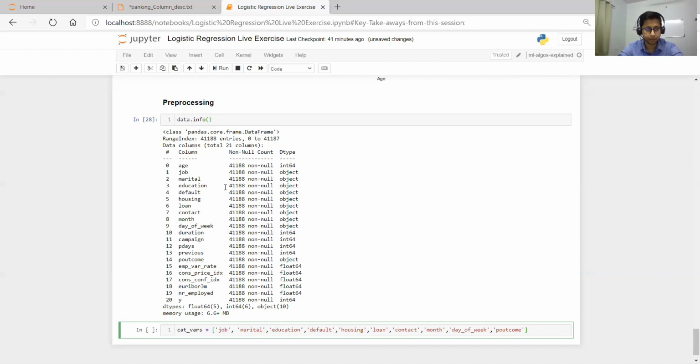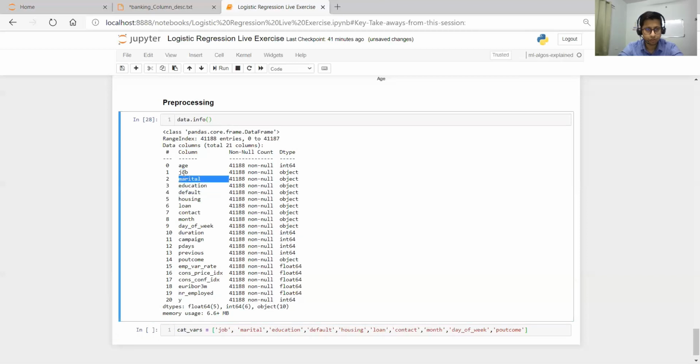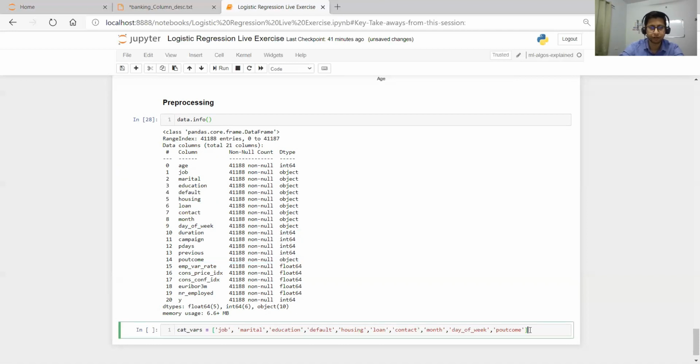So you see here: 1, 2, 3, 4, 5, 6, 7, 8, 9, and then 10. So 10 are the categorical ones. 1, 2, 3, 4, 5, 6, 7, 8, 9, 10. Okay, fine, all are there.